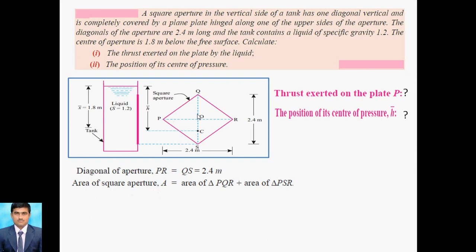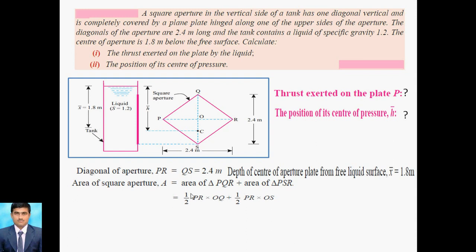For finding the triangle area, it is half into base into height. So this is the base, that is PR, and the height, that is OQ. For triangle PSR, the base is PR and the height is OS.